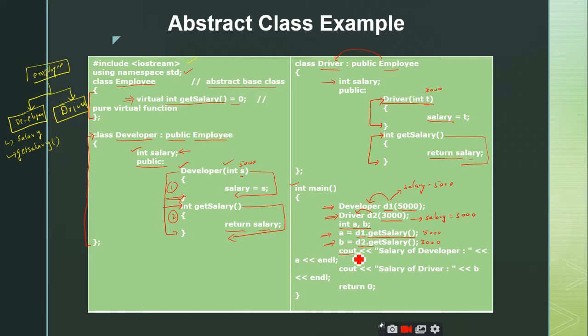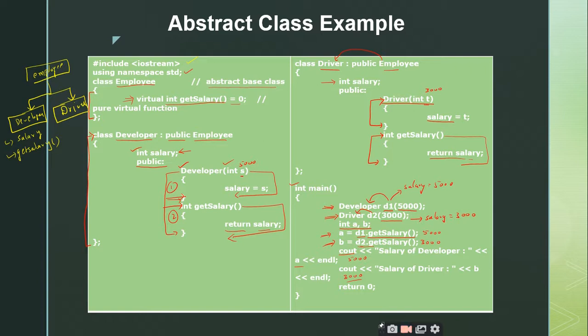Now I am just displaying this value. Cout salary of developer is A. Therefore here I will get the output as 5,000, and cout salary of driver is B. Here I will get the output as 3,000. Right. So this is how the abstract class is used.